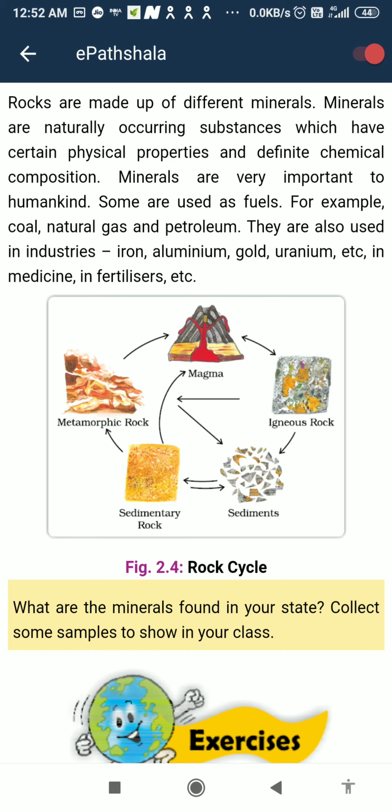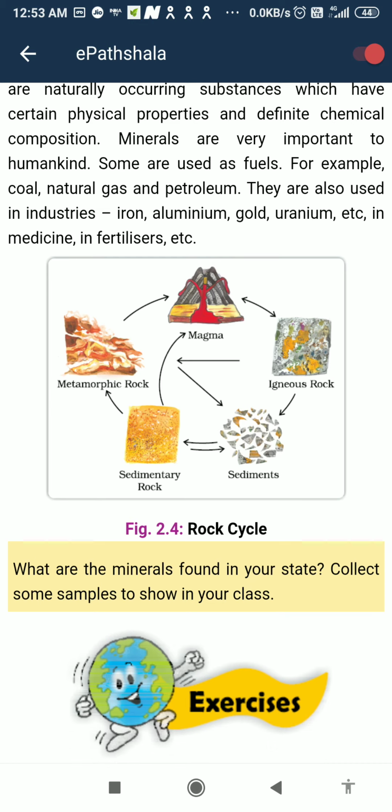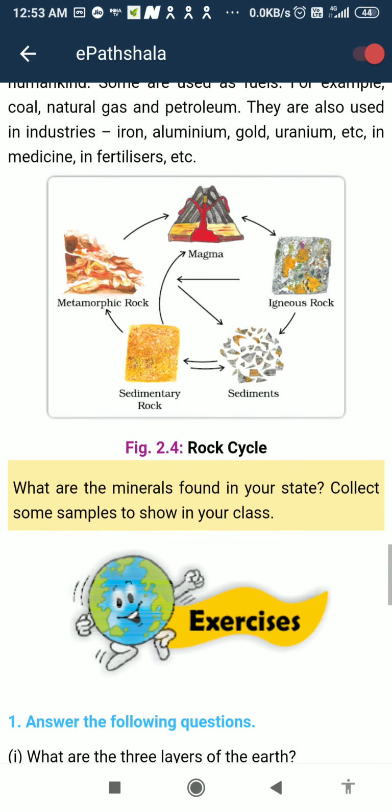This is a process, and this process goes on. Like this the process goes on. Okay, this is it. Now rock cycle.